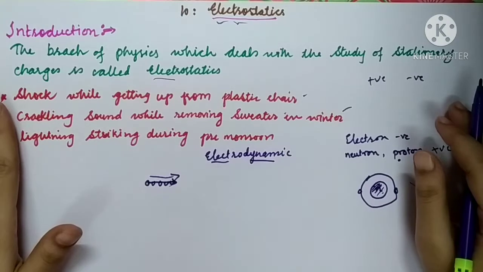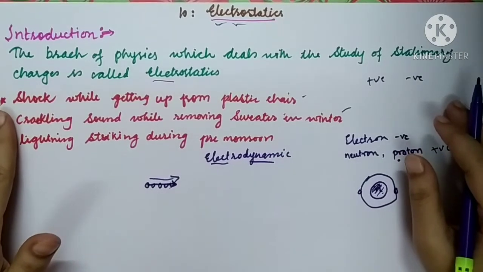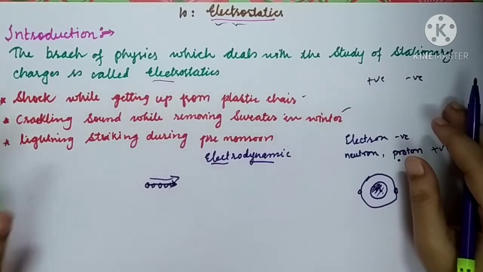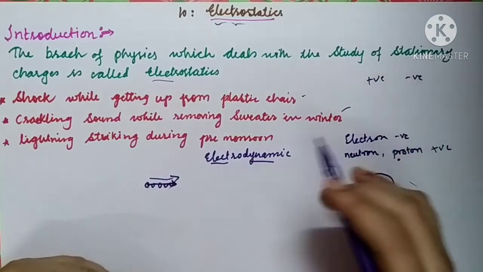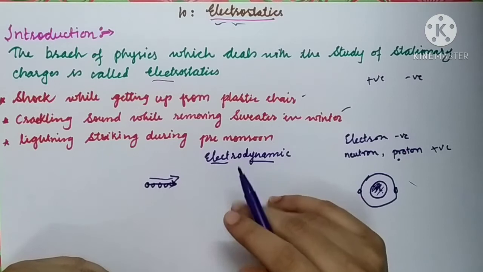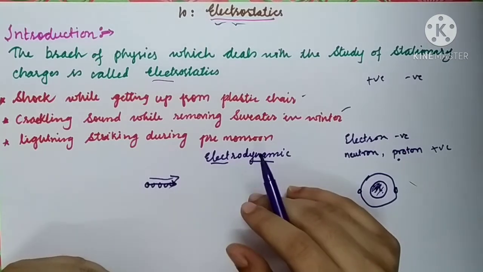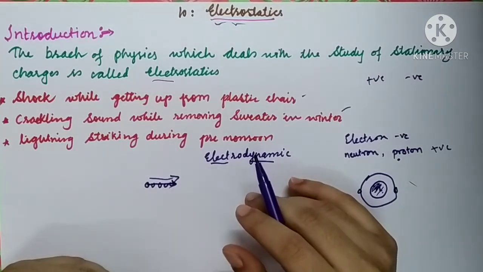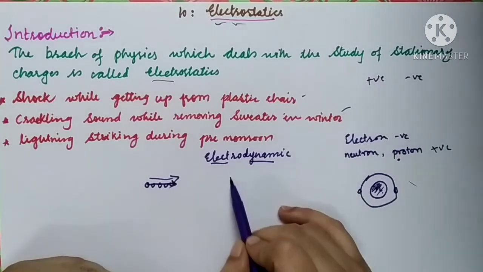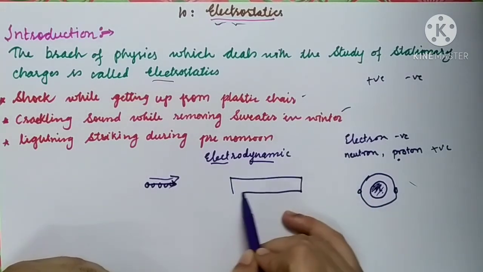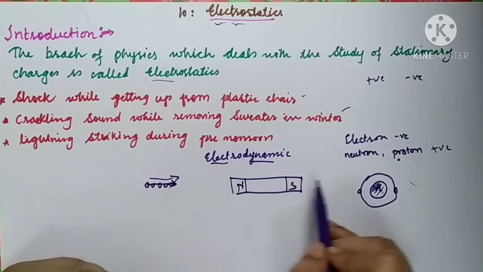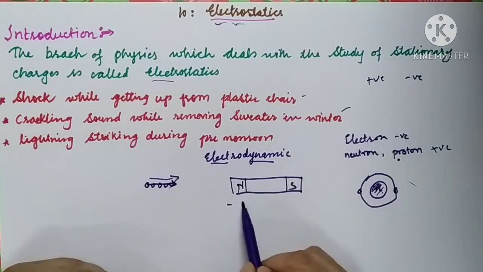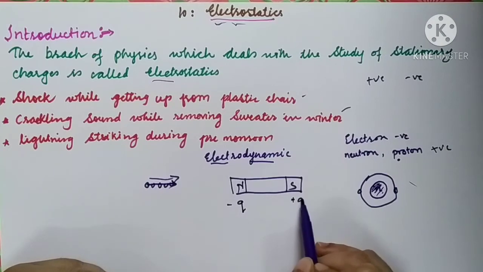So basically there are only two types of charges, positive and negative. And a few things about the charges are also known to you, that two like charges always repel each other and two unlike charges always attract each other, just like the two pole pieces of a bar magnet. You might have seen North Pole and South Pole. Just like this North Pole and South Pole, there are charges, negative and positive.